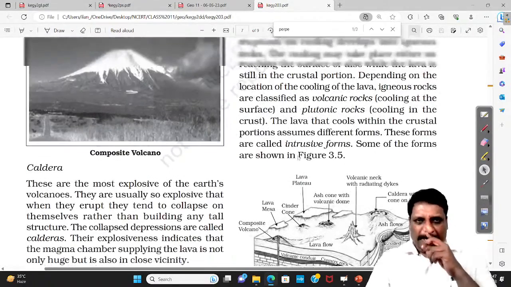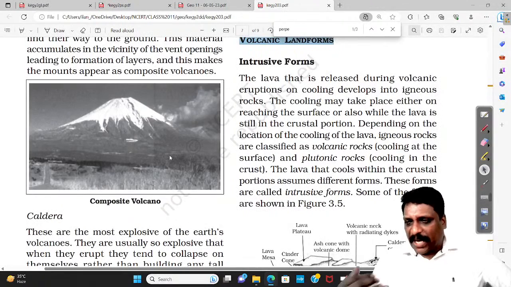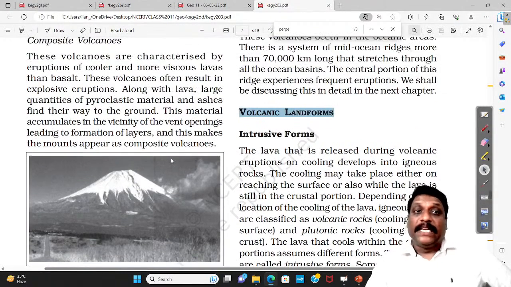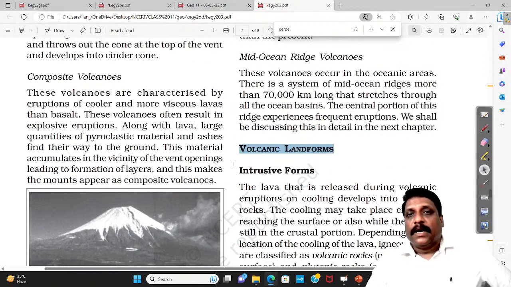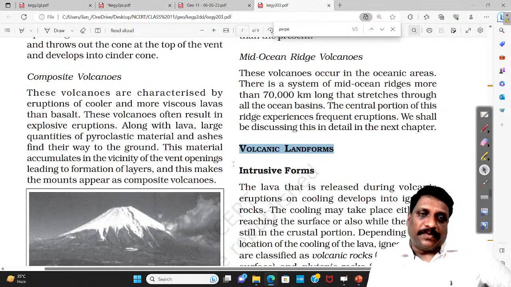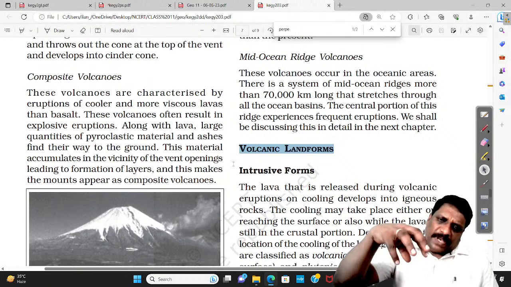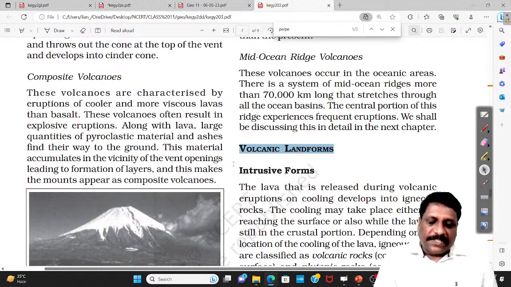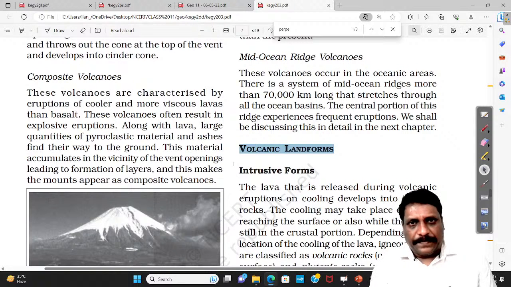What is intrusive? Volcano I can understand. Now comes the question, what do you mean by volcanic activity? The magma coming to the surface we call volcanic activity. Once this magma comes to the surface, it will form different features, which we call volcanic features.